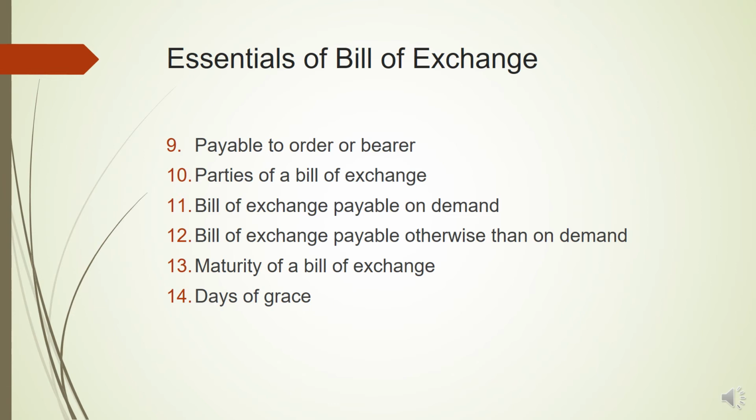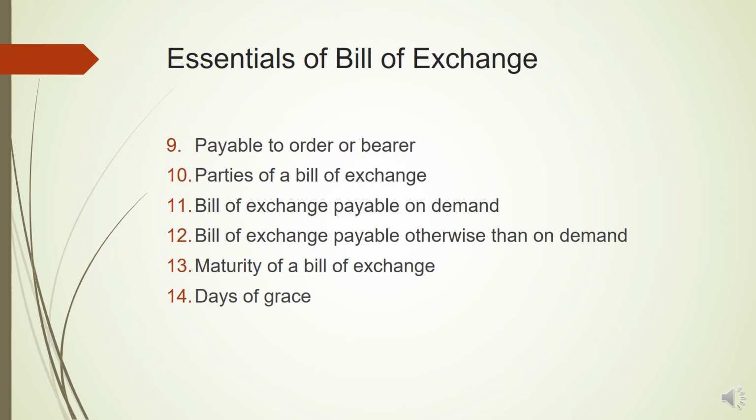Next is parties of a bill of exchange. In a promissory note, there were only two parties. The one who draws the note, that was called the maker or the debtor, and another one to whom the promissory note was given, that was the payee. But in case of bill of exchange, there are three parties: drawer, drawee, and the payee. Drawer means the person who draws the bill and is usually the creditor. Drawee means the person on whom the bill is drawn. When the drawee accepts the bill, he is called the acceptor. Third is the payee.